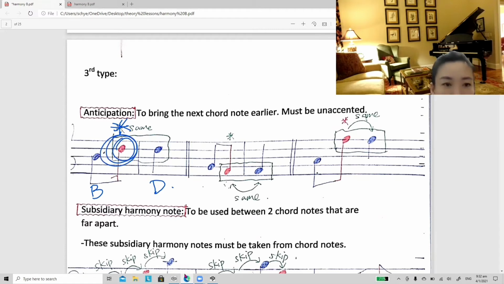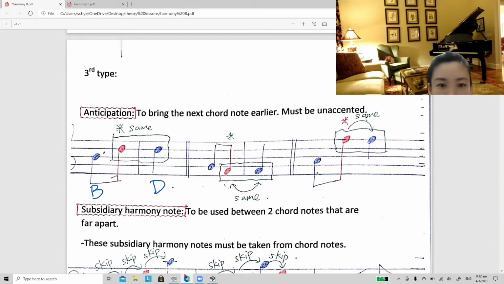Originally, you only have this and this, but in order to bring this D earlier to anticipate it, I add D here. Okay. So this is called your anticipation.